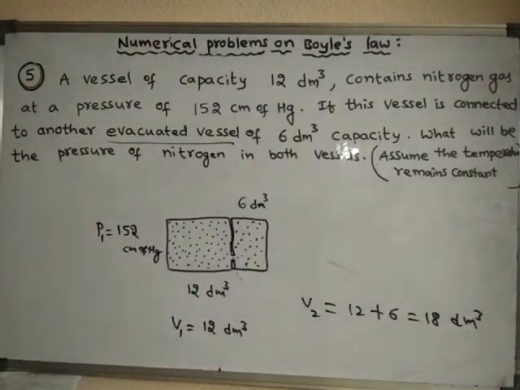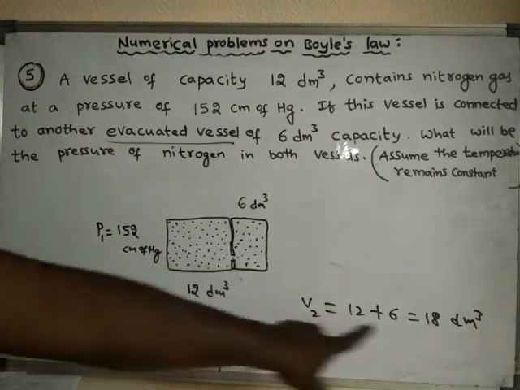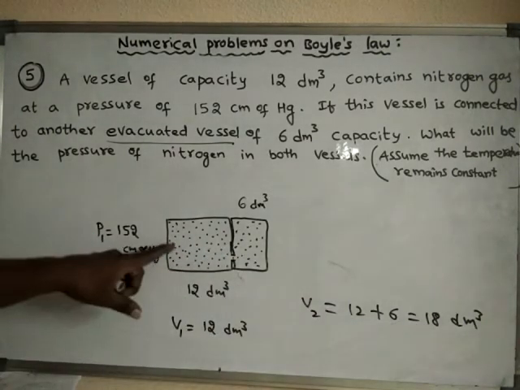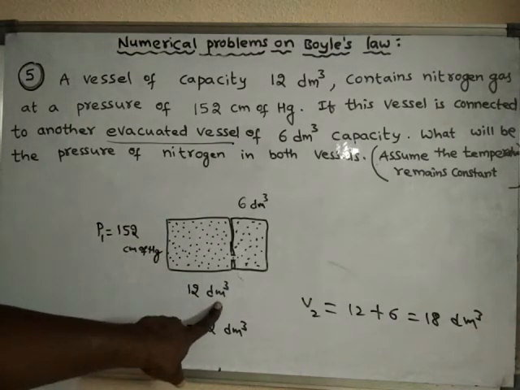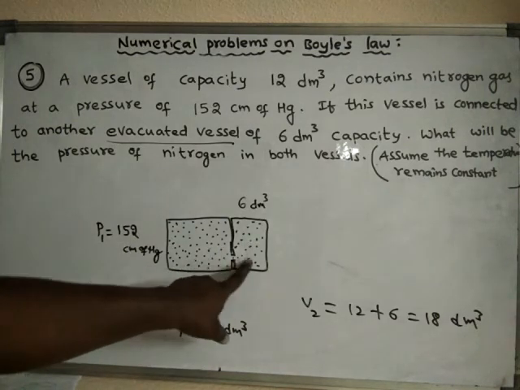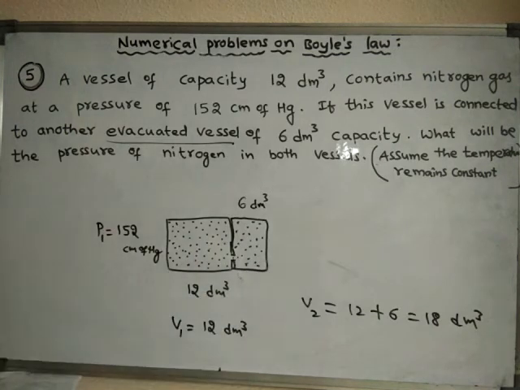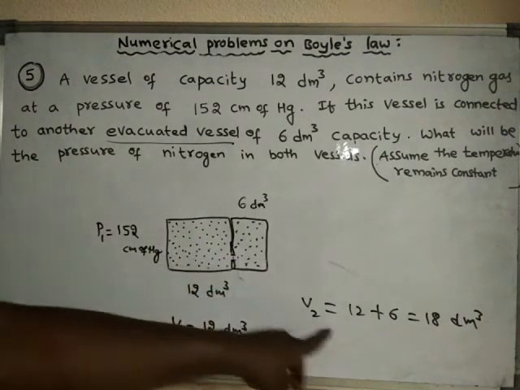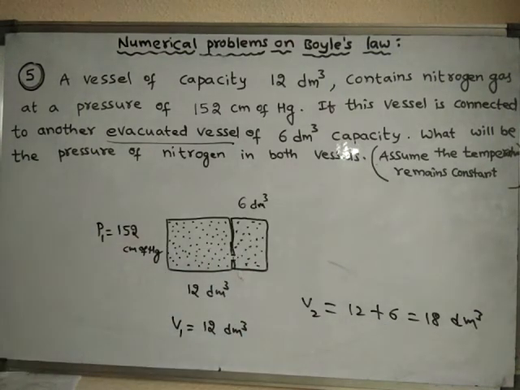Now the volume of the gas is increased, because the same nitrogen, which before was occupying 12 decimeter cube, is now occupying 18 decimeter cube. Due to the connection of the new empty vessel, some of the nitrogen will enter it, and finally the final volume of the gas will be 18 decimeter cube.